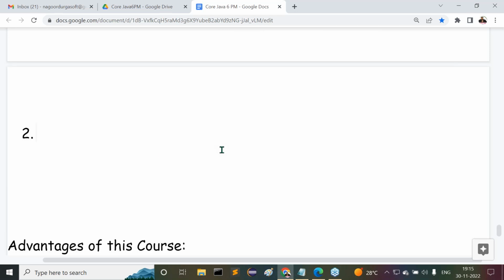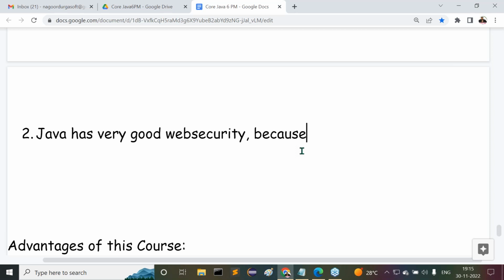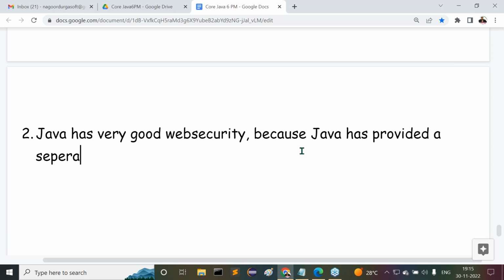Right, sir. Second point, reason number two. What is that? All of you observe carefully. Java has very good web security. Why? Because Java has provided a separate middleware service.